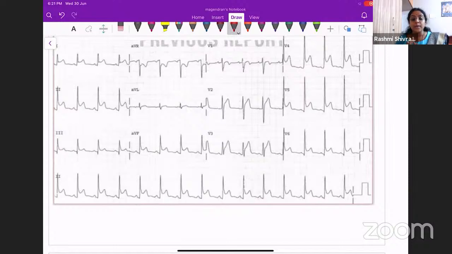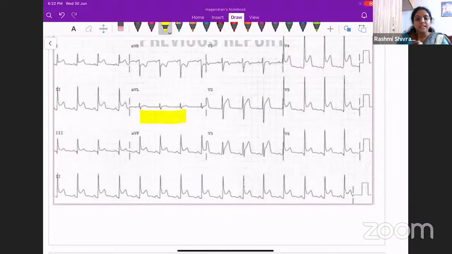The first thing that you're able to see will be the ST elevations. It is very, very prominent. It is very clear that this patient is having ST elevation. Where is the ST elevation? It is present in almost all the leads except for aVL. Except for aVL, you have ST elevations in all the leads. Have you come across this kind of ECG anytime? If you have been to the wards, you will be able to find this kind of ECG.